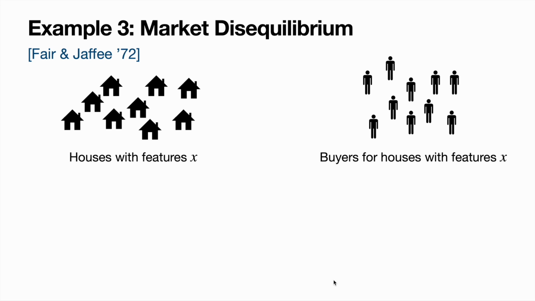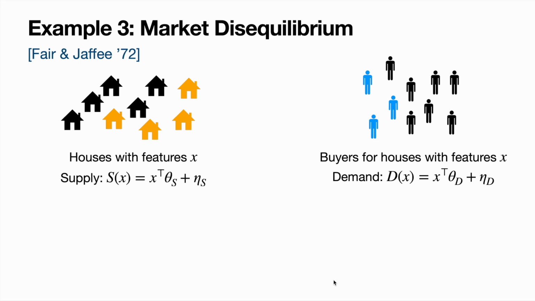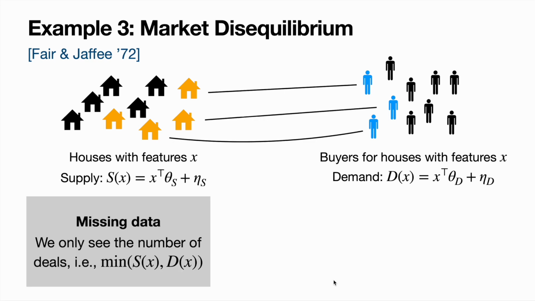Now, at any given point in time, there's some amount of supply in the market, which we might suppose is given by a linear model of the house's features. And there's some demand, which again, we might write as a linear model of the house's features. We don't actually observe the amount of supply and demand in the market, though. All we observe is the number of houses sold, which corresponds to the minimum of the amount of supply and the amount of demand.